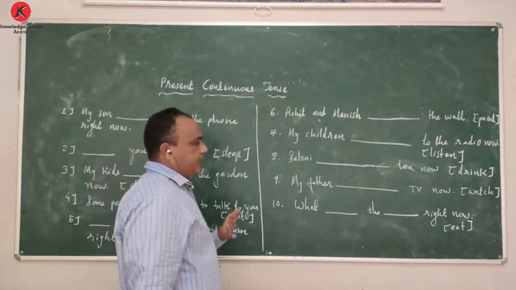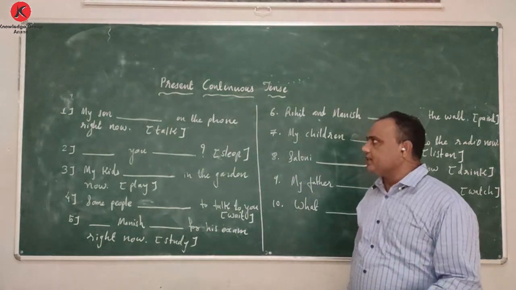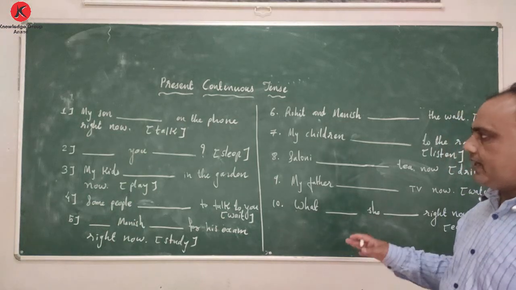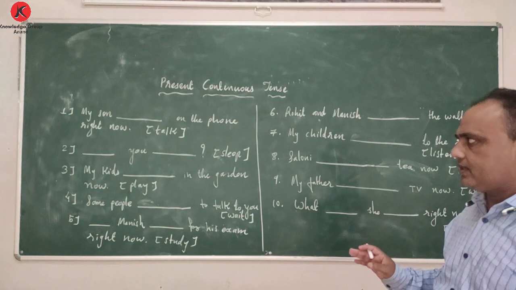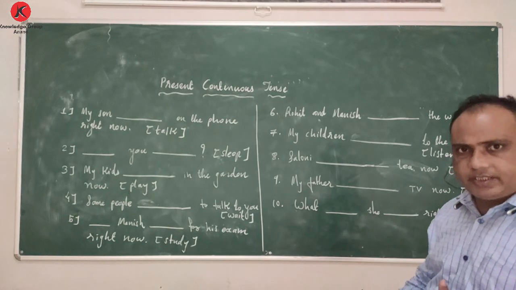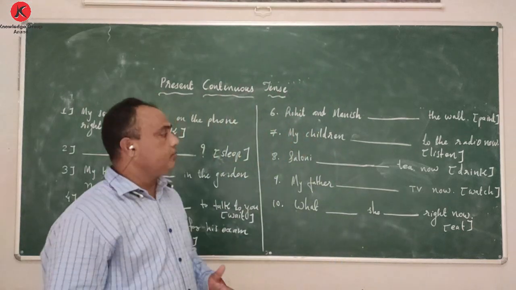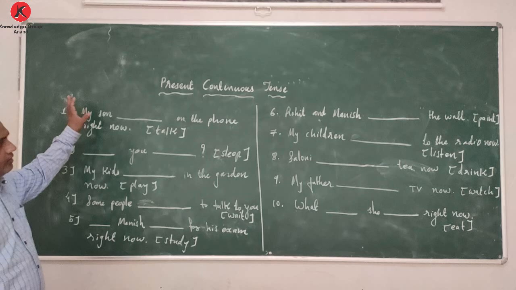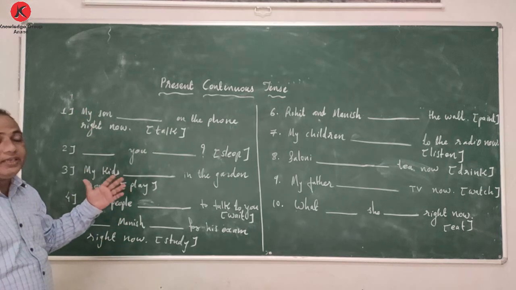Okay students, we had discussed the use and the verb forms in present continuous tense. Now we have about 10 sentences. They are going to be very simple ones. Exercises are also going to be very easy for you since there is not much confusion in the verb form in present continuous tense. But let us have a little bit of practice so that it becomes fundamentally very clear in your mind.